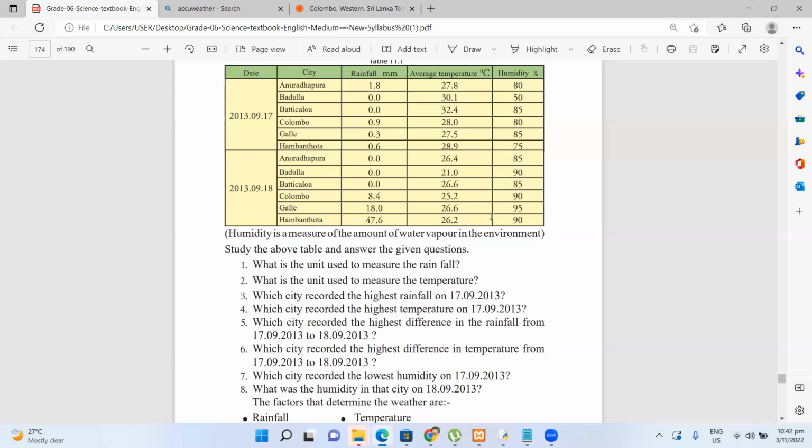Okay. Which city recorded the highest rainfall on 17/9/2013? The highest rainfall. Which city? Just read the table and tell. It's very easy.